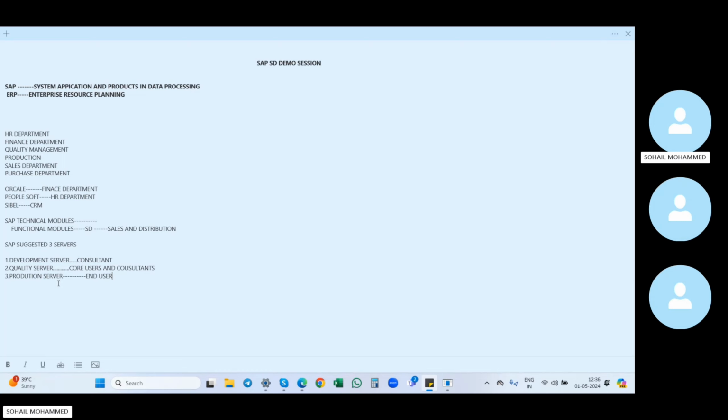These three servers have been introduced. If you want to install SAP, SAP suggests 3 servers. Those servers are the development server, quality server, and production server. So this is about servers. Now what is the architecture of SAP? We'll see the architecture of SAP.